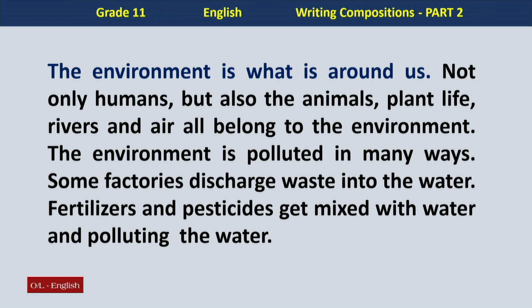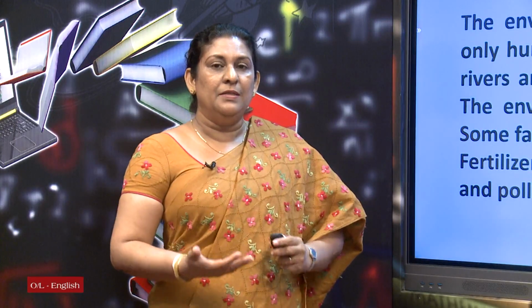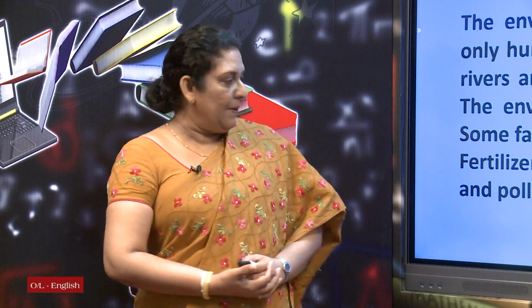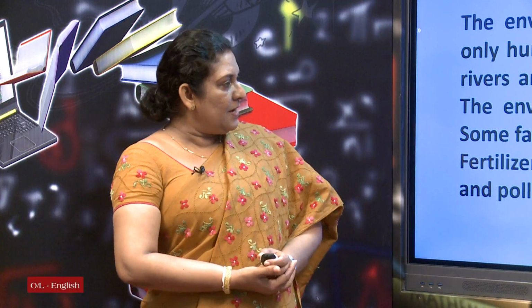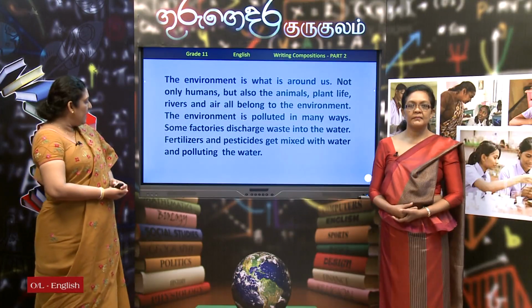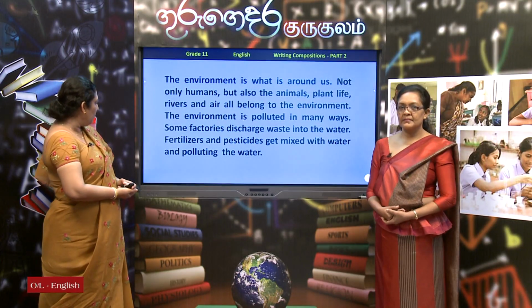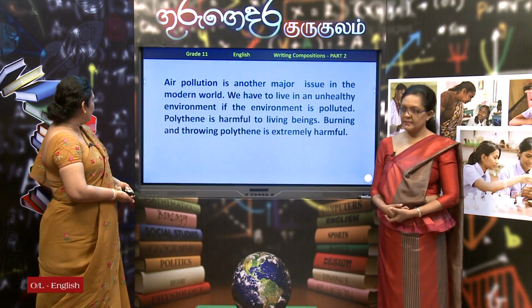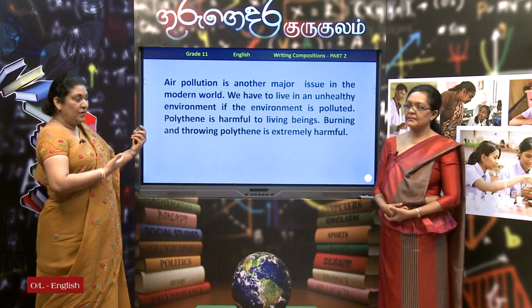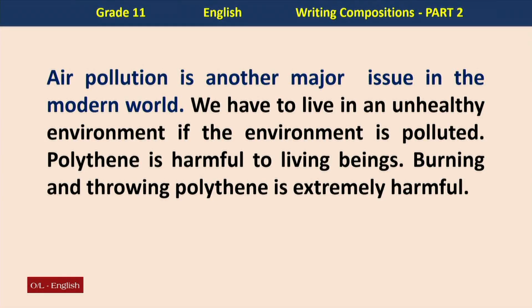So, you are going to listen to the different ways of polluting. Some factories discharge waste into the water, fertilizers and pesticides get mixed with water and pollute it. Then we are talking about air pollution. Air pollution is another major issue in the modern world. That is the topic sentence.